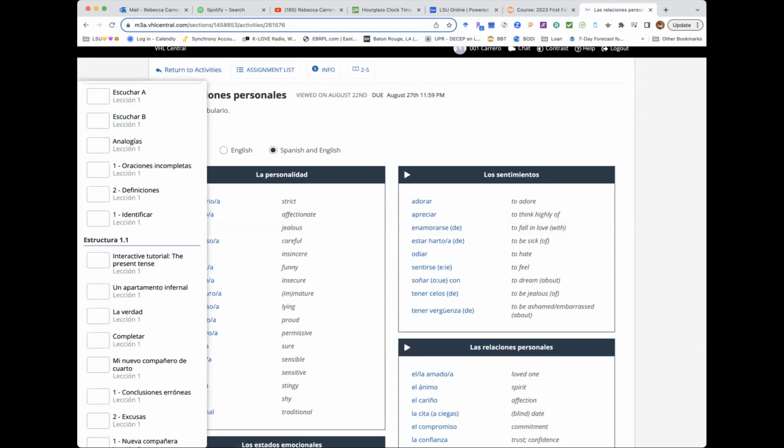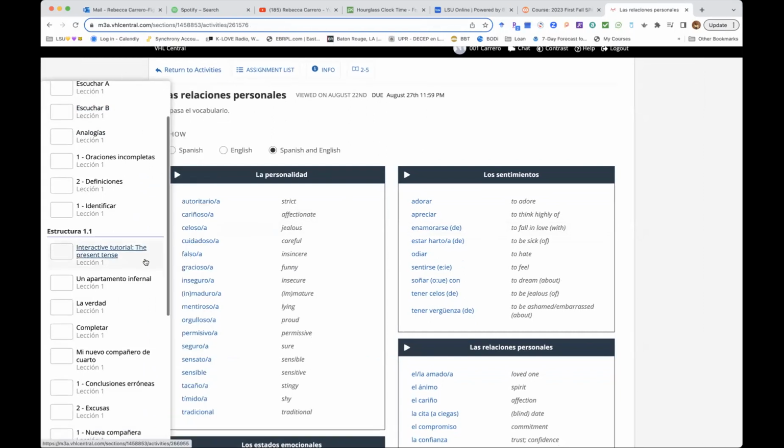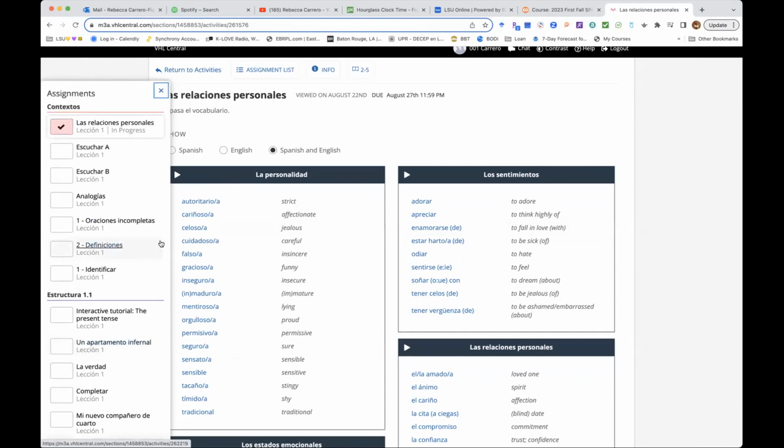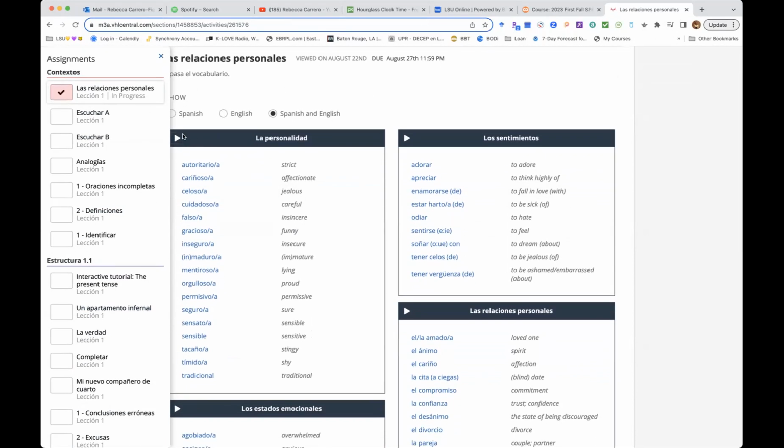So see that on the left side of your page, the activities that are assigned are added, okay? So here I am in progress. I'm working on my first lesson, which is contextos, okay? So here I can click on this La personalidad, the play button, and it will continue reading everything for you, okay? La personalidad: autoritario, autoritaria, cariñoso, cariñosa, celoso, celosa, cuidadoso, cuidadosa.